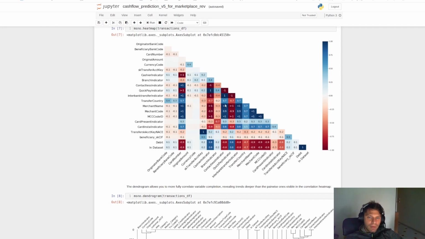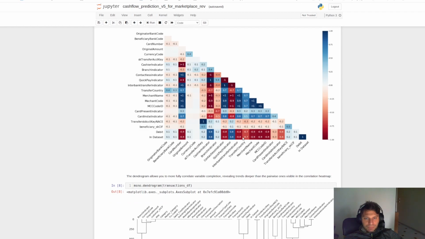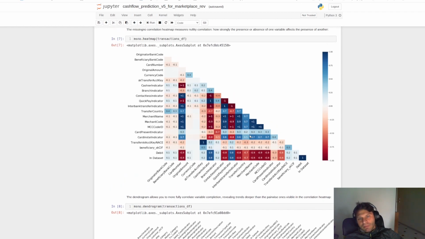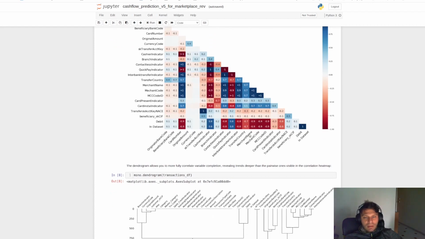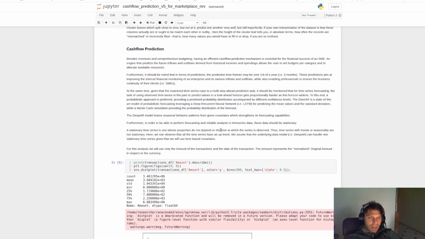That means if we have a missing value here, then the same should be applied. We should find a missing value at this feature as well. When we have negative values of correlation, that means that if we have a missing value somewhere, then in the other feature the missing value should be filled with something.